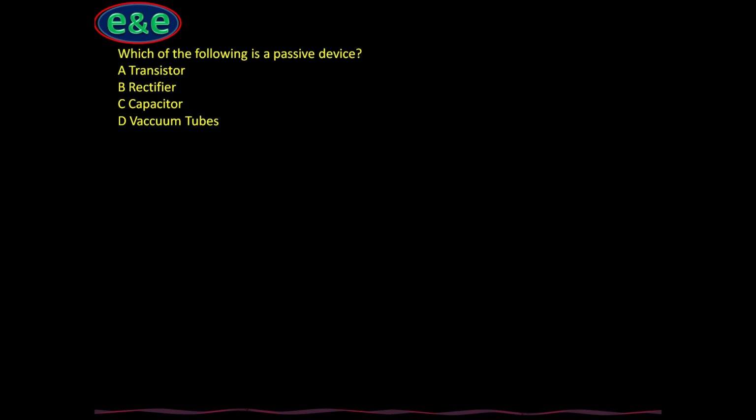That is an active device. A passive device is a device that consumes energy and cannot amplify any input energy at the output terminal.